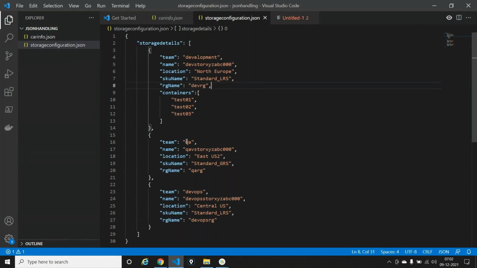Now we also said that okay fine, we want to include containers inside it, and I went ahead and declared an array known as containers and opened up an array, and then I declared three different containers here: test1, test2, and test3. And I asked you all to write a logic for it. I asked you all to go ahead and write a script logic, and a couple of people also messaged me telling that they have written the script logic, which is great.